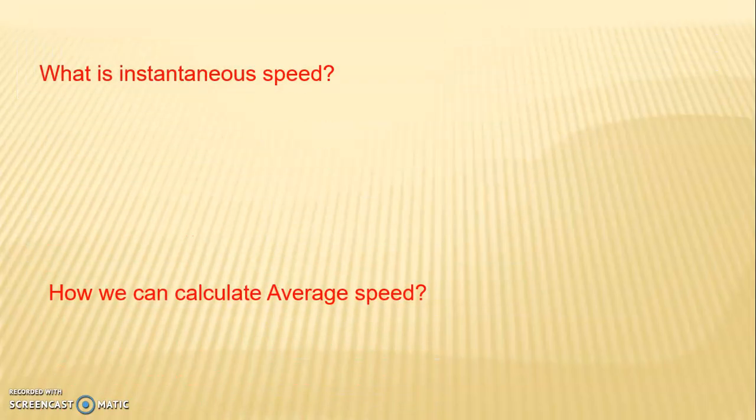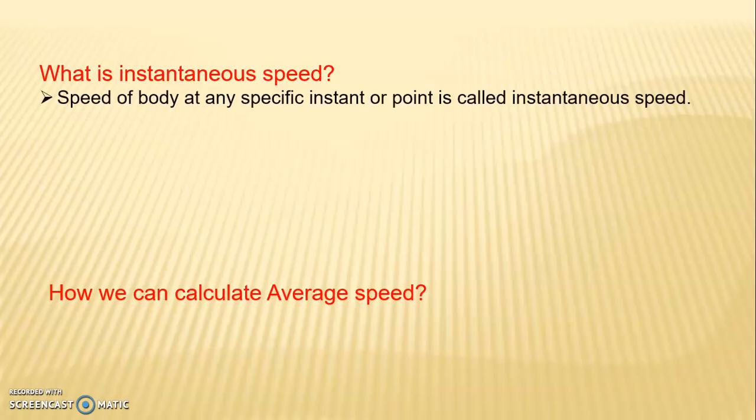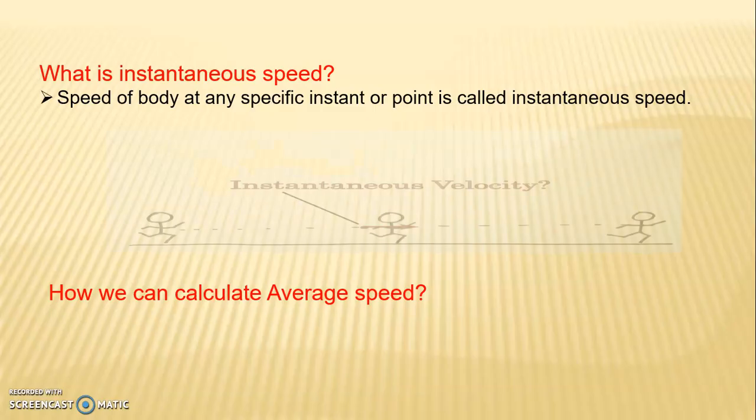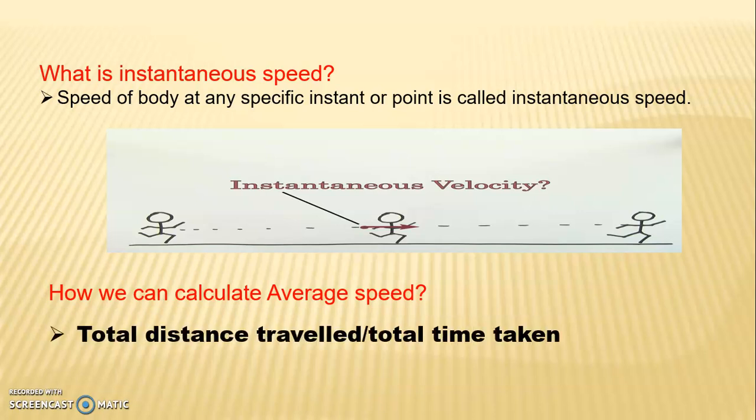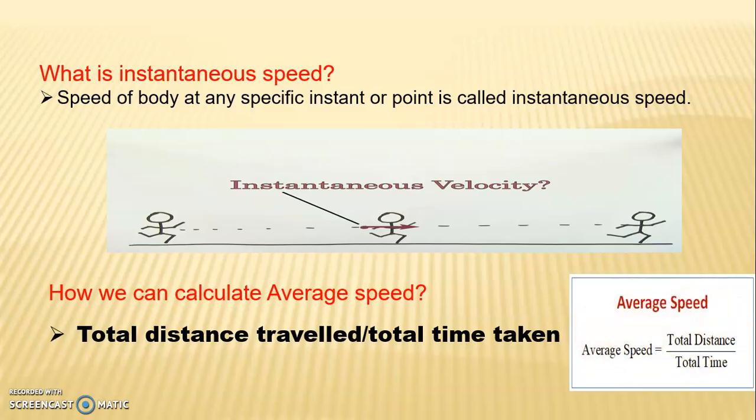What is instantaneous speed? Speed of a body at any specific instant or point is called instantaneous speed. That is the figure for instantaneous speed or velocity. How can we calculate average speed? That is total distance traveled divided by total time taken. Here is the formula for average speed.